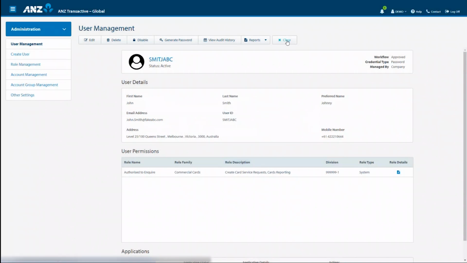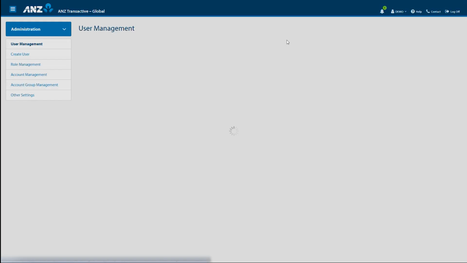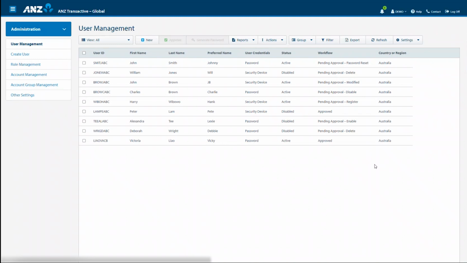ANZ recommends using the user management screen to regularly review existing user access and disabling or deleting any inactive users. This will assist in safeguarding your organisation account and information by reducing the risk of unauthorised access.